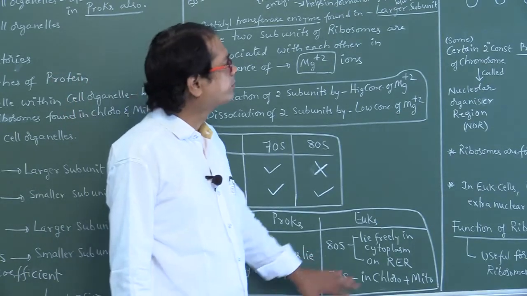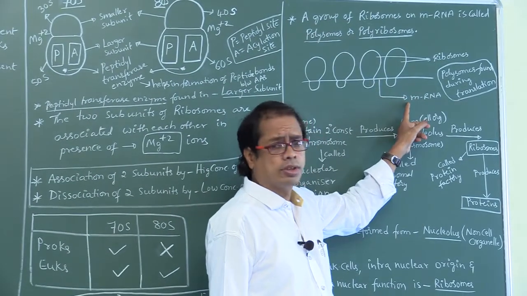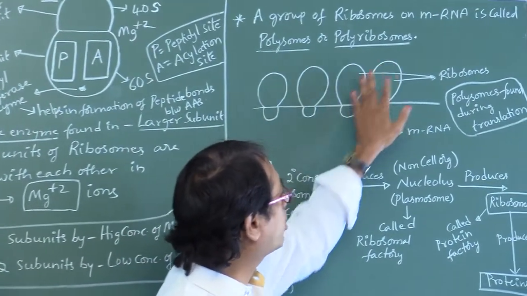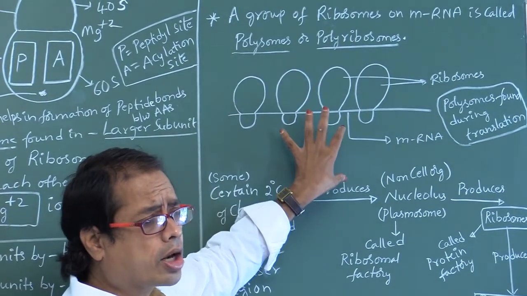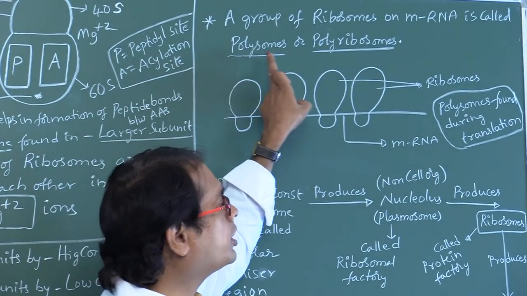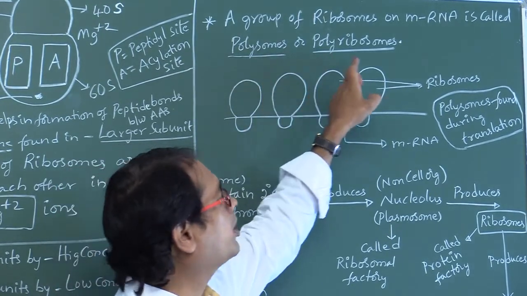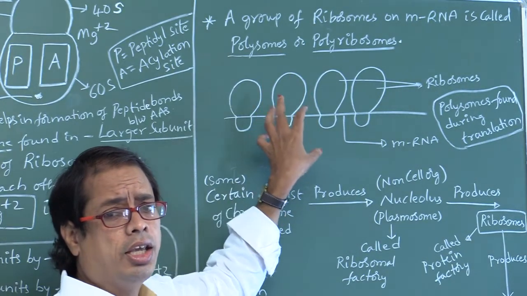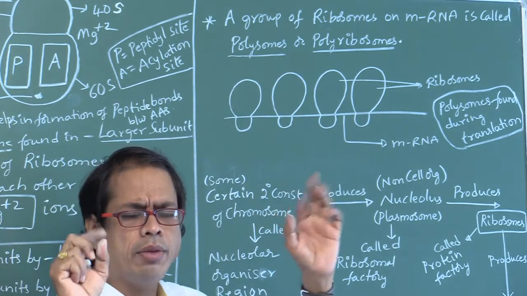Okay, right. This is the mRNA. This is the smaller subunit, this is the larger subunit. Many ribosomes on mRNA. So that is a group of ribosomes on mRNA which occurs during translation, that is so called polysomes. Poly means many. Also called polyribosomes. This is a very, very important point.